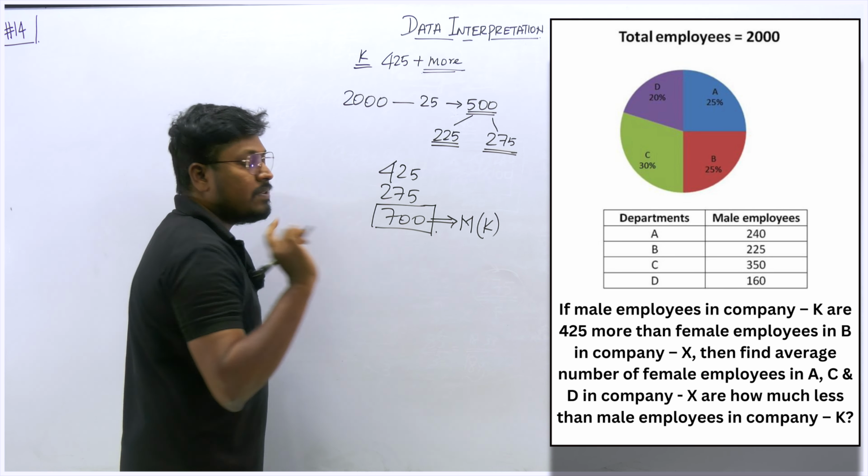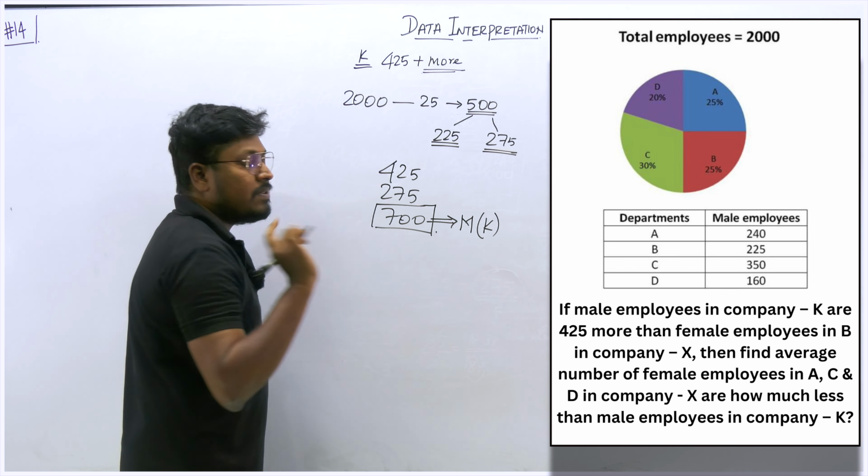What about A? A is how much? 25. C is how much? 30. D is how much? 20. Let's add all the values, right? This will be 75%. We can directly find 75% of the 2000. So friends, understood or not, right?